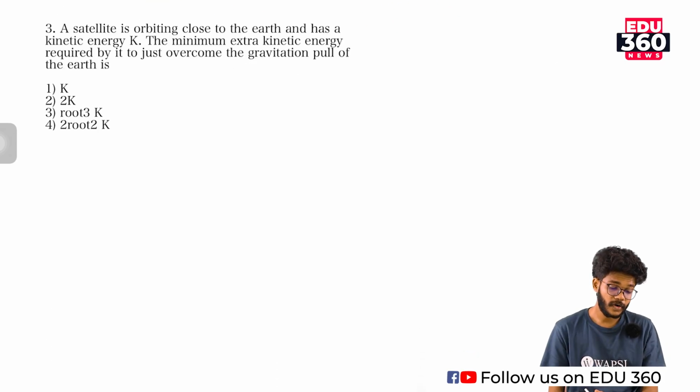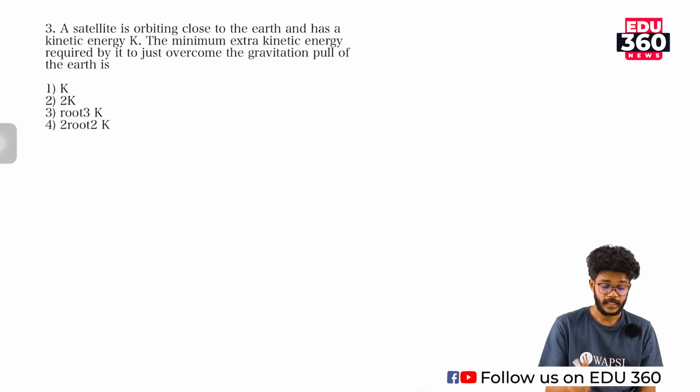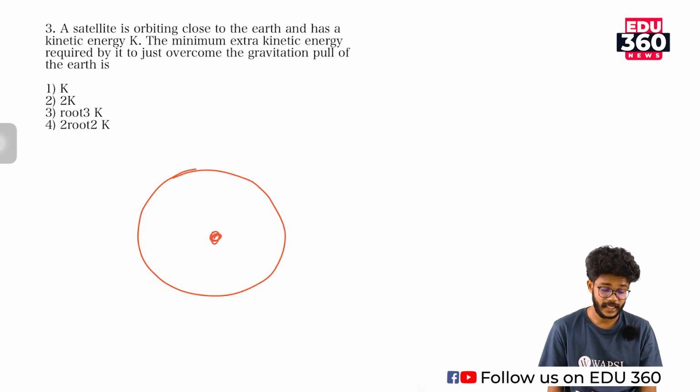A satellite is orbiting close to the earth and has a kinetic energy K. Okay, that means if this is the earth, a satellite is revolving around the earth with a kinetic energy, that means it is orbiting.